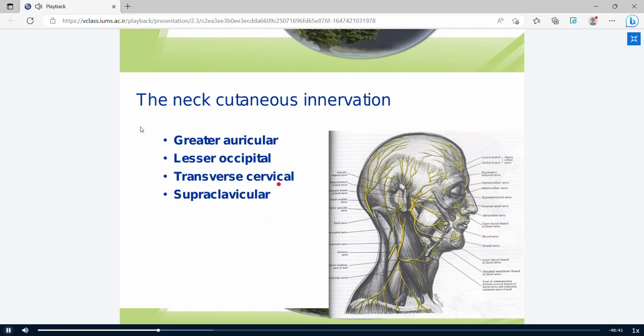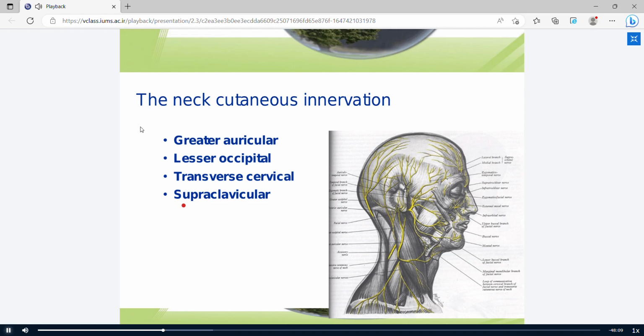Another branch is the transverse cervical. Transverse cervical nerve is divided into superior and inferior, and supplies the sensory innervation for skin of anterior part of the neck.